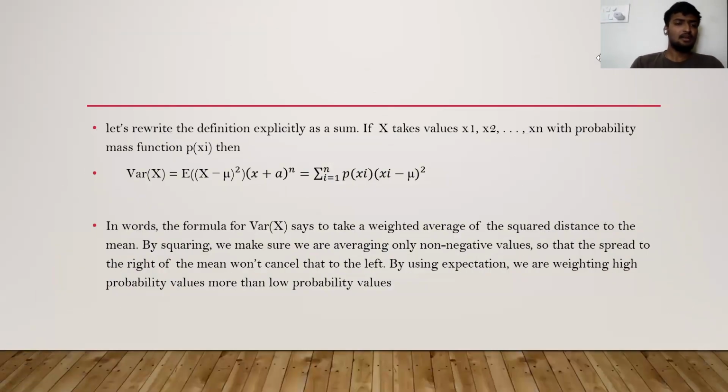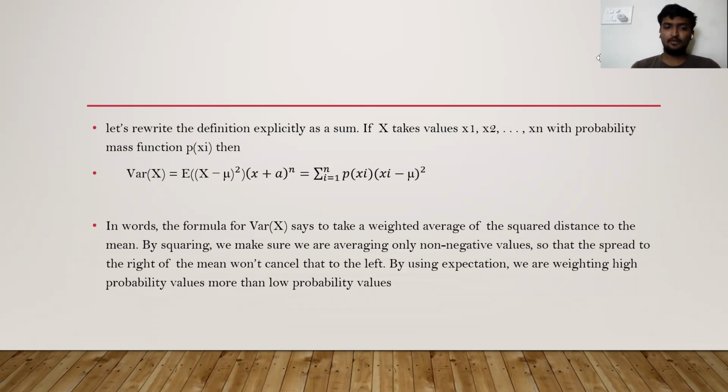Let's rewrite our definition as a sum. If x takes values x1, x2, x3, up to xn with probability mass function p of xi, then variance of x is equal to the summation i equal to 1 to n of p of xi into (xi minus mu) whole squared.